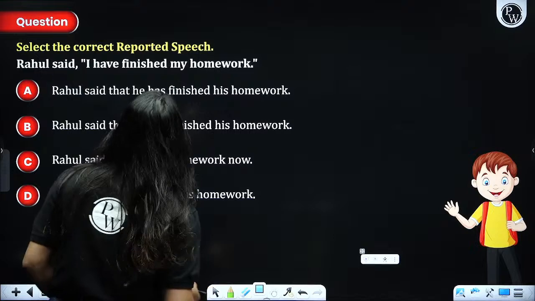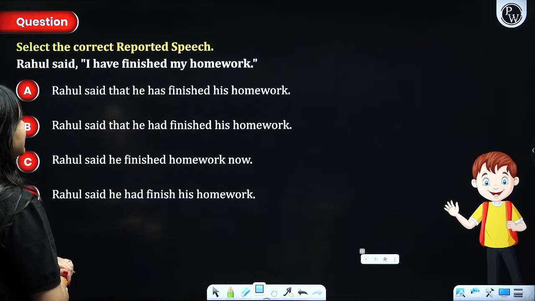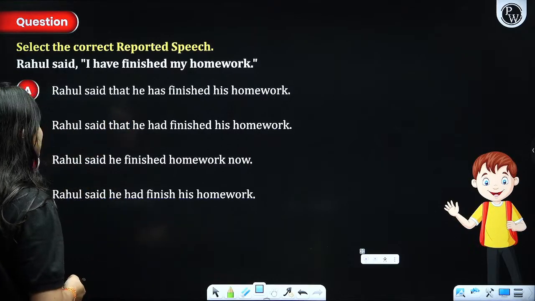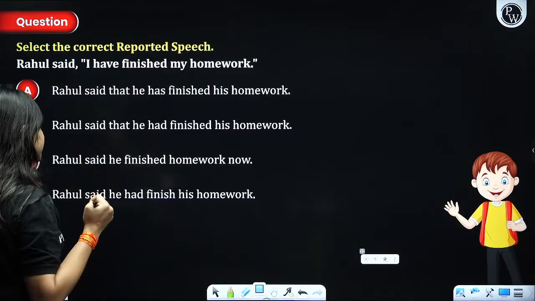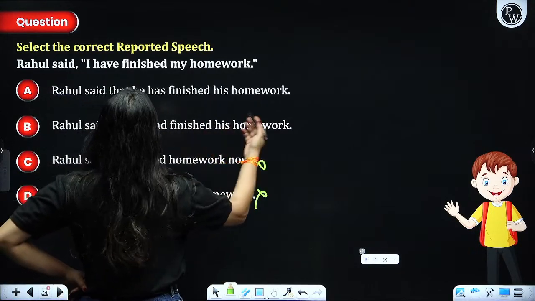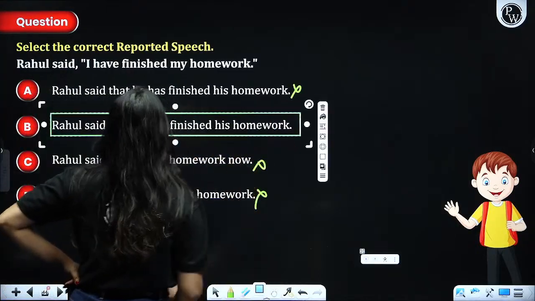So I hope it's done. Rahul said that he has finished his homework. Rahul said that he had finished his homework. This cannot be his. Rahul said this does not have that. So obviously this is also incorrect. And this is also incorrect. The most appropriate answer to our question is this one.